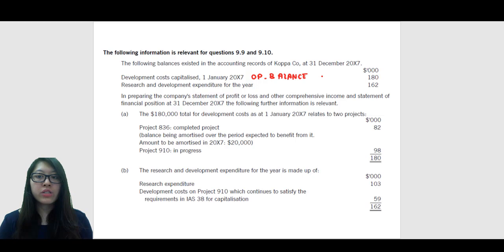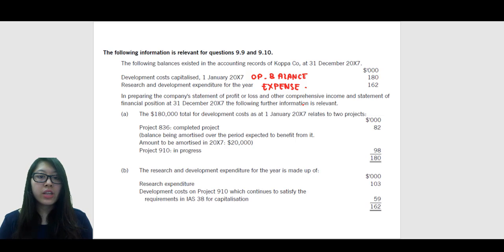Research and development expenditure for the year, $162. So this was the expenditure that was incurred during the year. Of course, this is going to be an expense, and it is going to be an item that will be in our profit or loss statement. In preparing the company's statement of profit or loss and other comprehensive income and statement of financial position at 31st December 2007, the following further information is relevant.